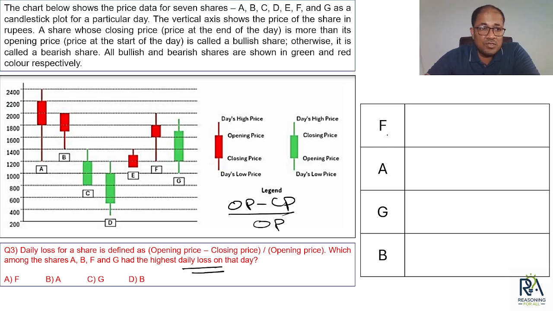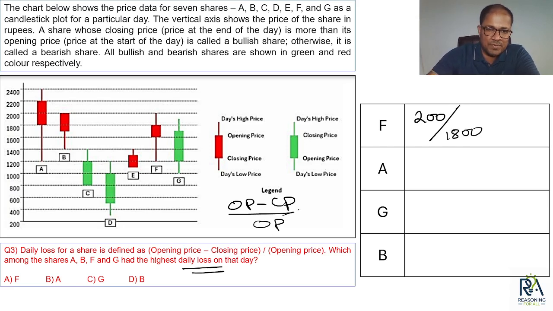Let's have a look. F, what do we have? Opening, closing by opening, right? So opening is 1800 and closing is 1600. So 1800 minus 1600, that is 200. Divided by opening price, so we'll be having 1800.